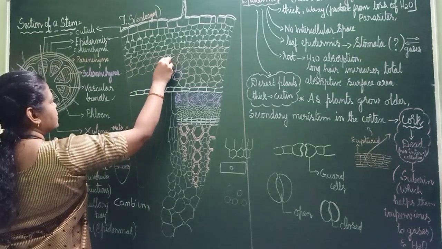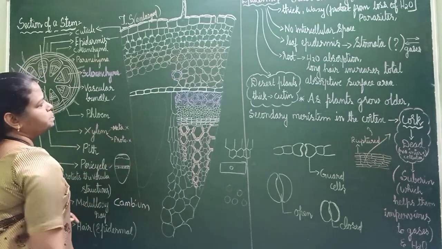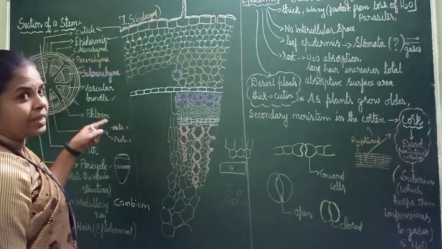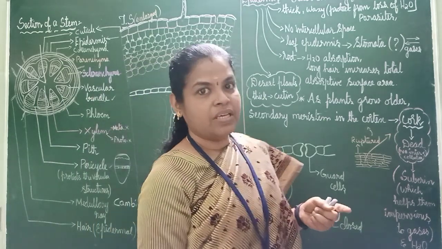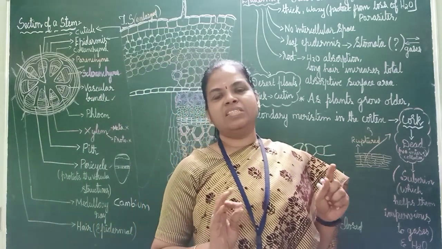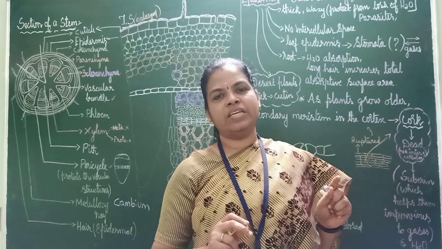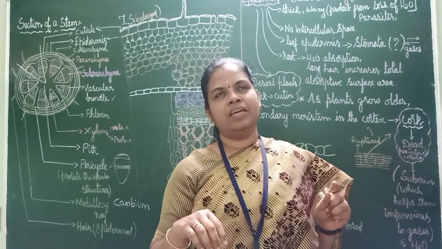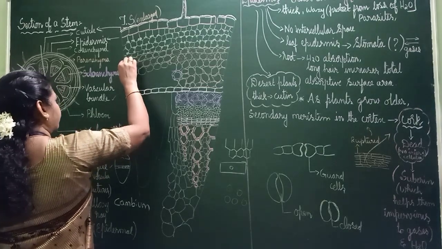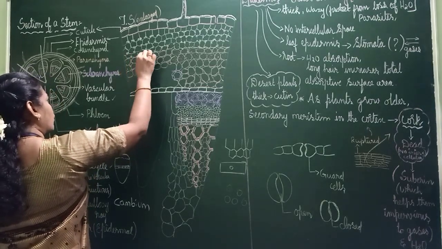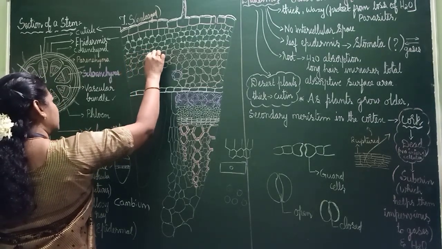And in these cells, what will be there? I told you in parenchyma, sometimes the names change. Like you are having nicknames, like that it changes. I said here where it contains chlorophyll. If chlorophyll is present, what is the use of chlorophyll?